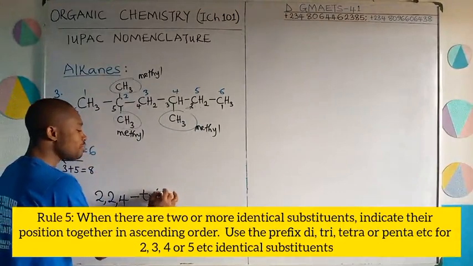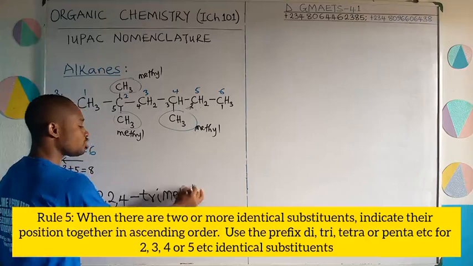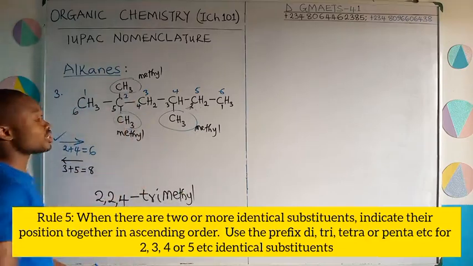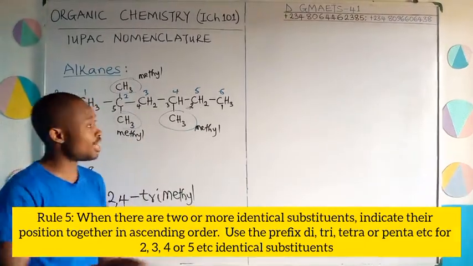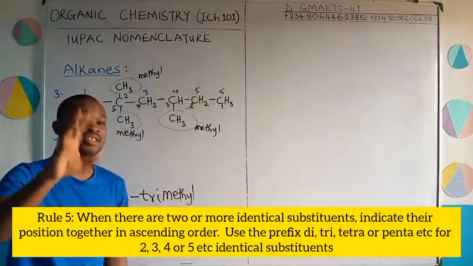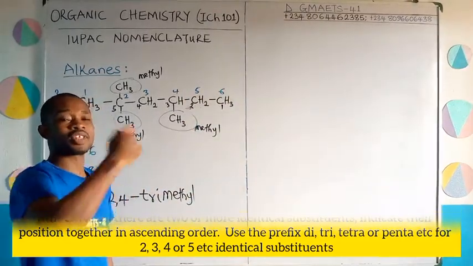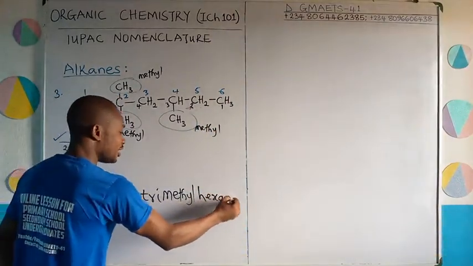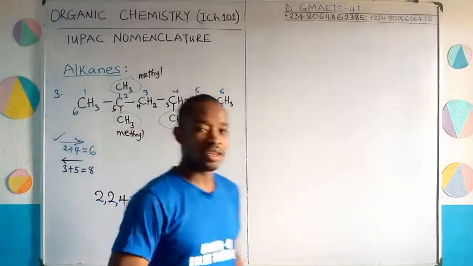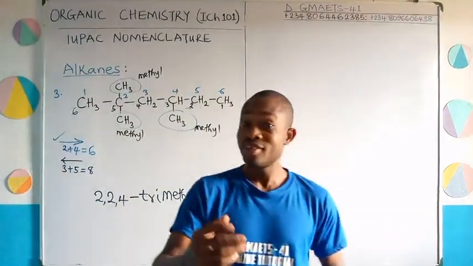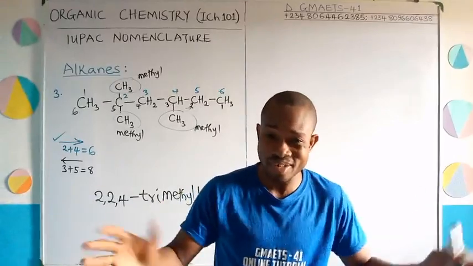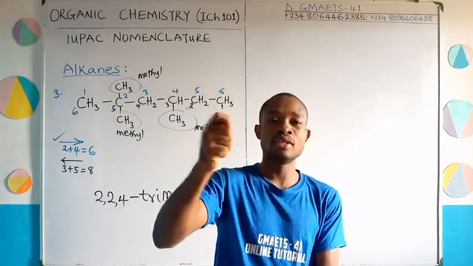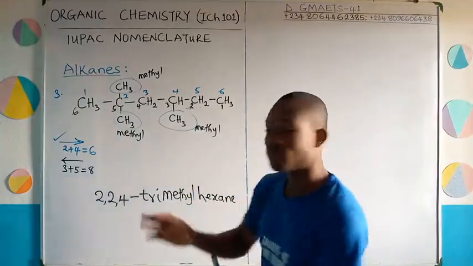Alright, we are done with the substituents, so we can conclude with the parent name. The longest carbon chain, we have 6 of them, and that corresponds to hexane. So this will end in hexane. The name of this structure is 2,2,4, but you don't say the commas when speaking, just 2, 2, 4, trimethylhexane. That's the name of this structure.